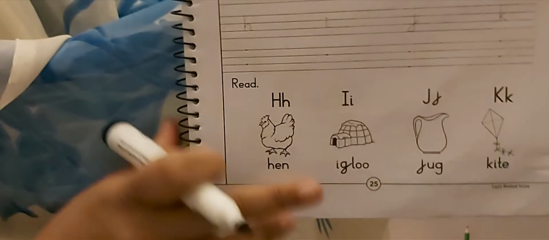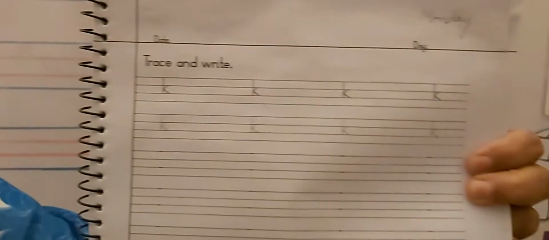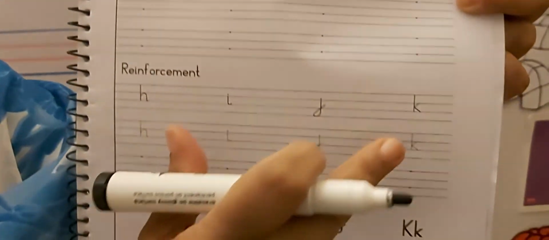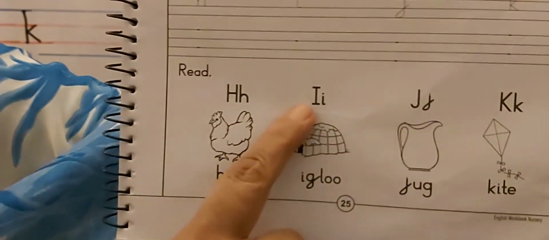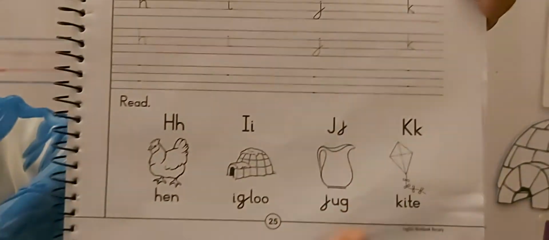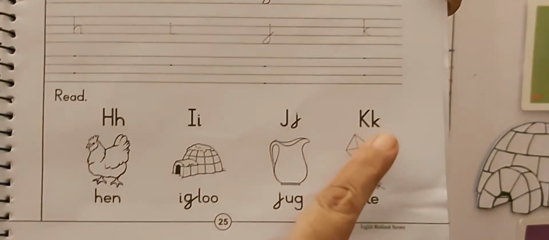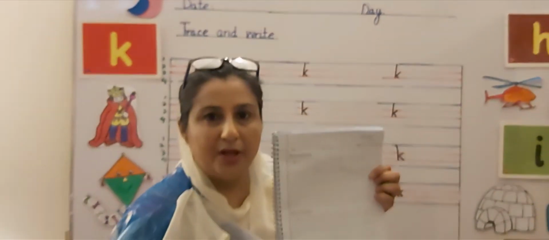Now you are going to do page number 25. Now look over here, this is your page number 25. You will trace and write letter K, H, I, J and K. Now we are going to read from here. Put your pointer finger over here and say H, H, hen. I, E, igloo. J, jug. K, kite. Now start your work and do nice work.